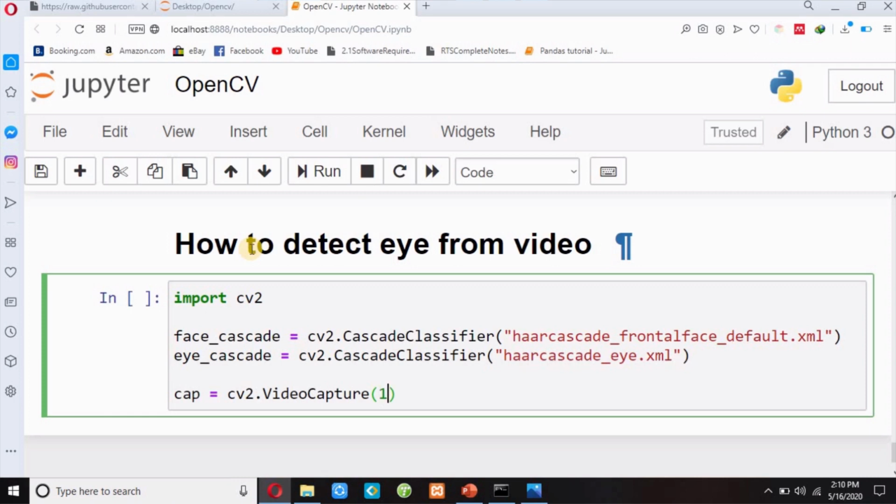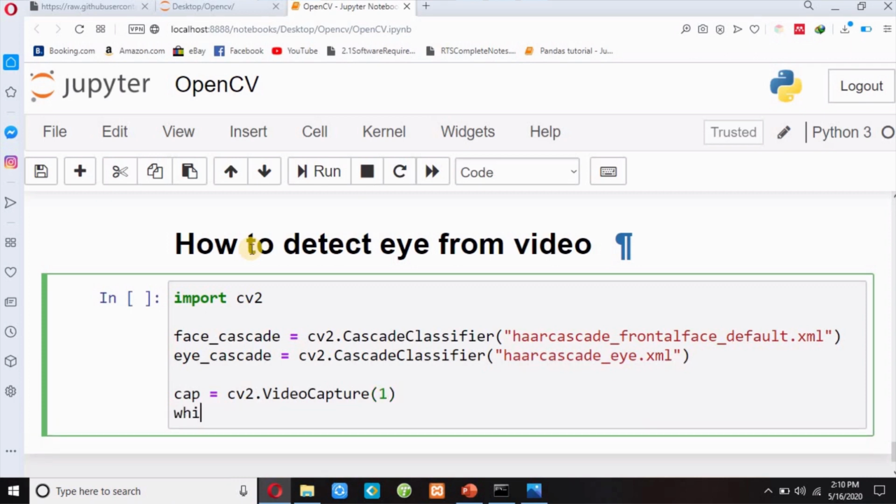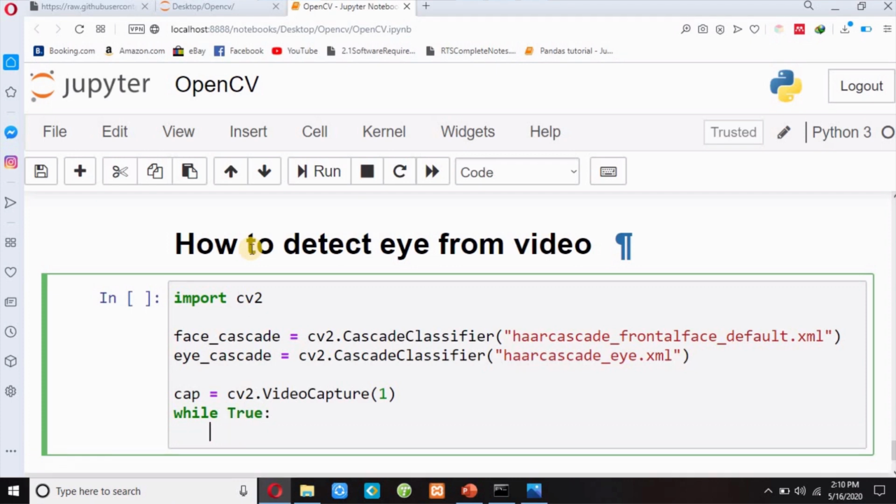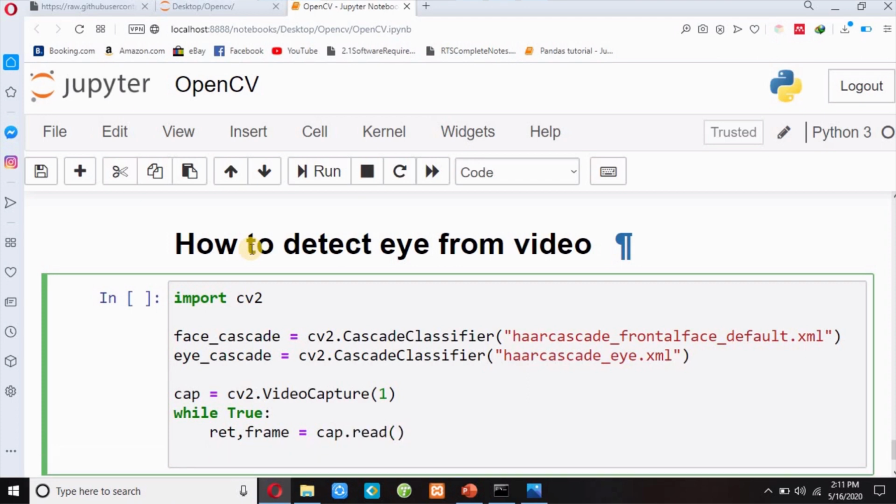I will use my external camera, and then I will open an infinite loop, and then I will read my image with cap.read. Then I will convert my frame to a grayscale image with cv2.cvtColor. I will pass frame, and then cv2.COLOR_BGR2GRAY.